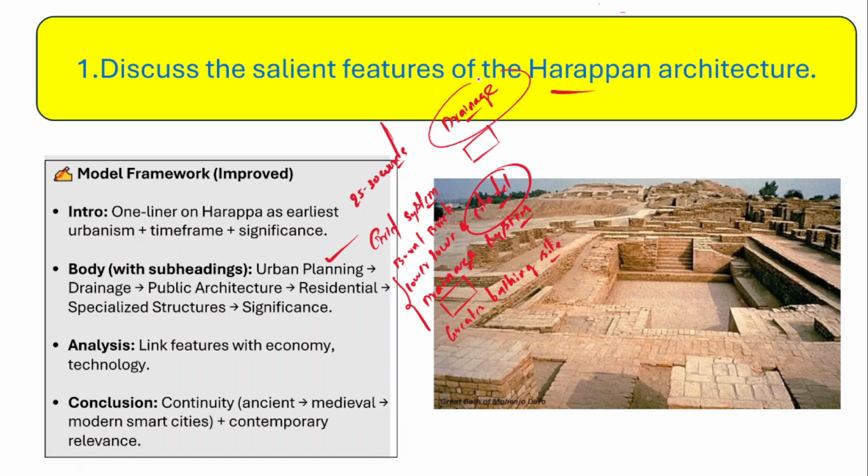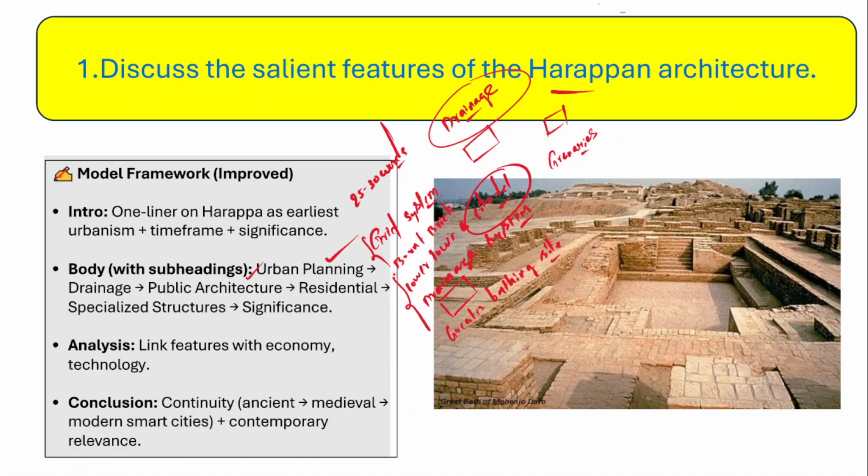And these drains also cover all the houses in a particular street. And apart from that, the public architecture that they have. Now when I say public architecture, they have a great bathing site. They have the granaries to store the food grains, right? So residential, specialized structures and their significance. You have to mention all these points, because they could enrich your answer.